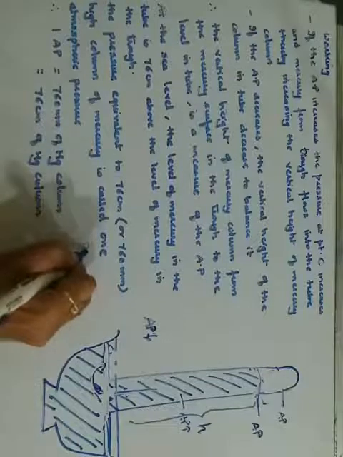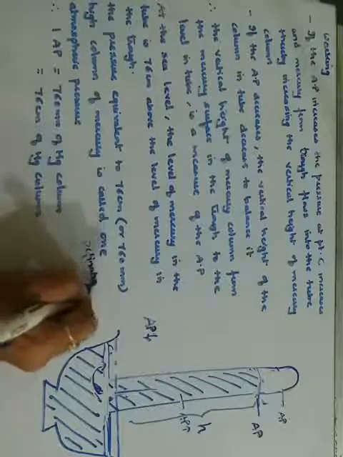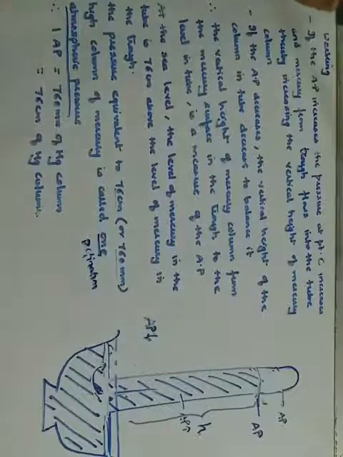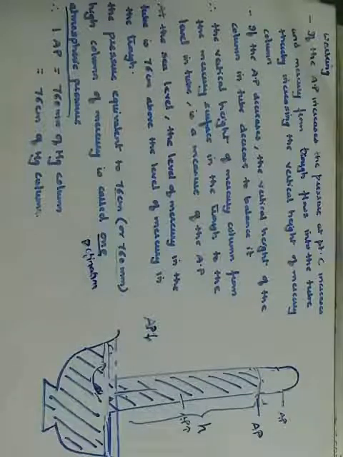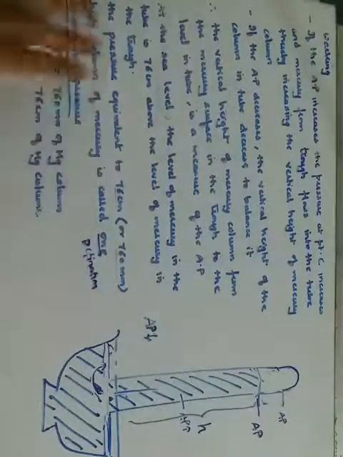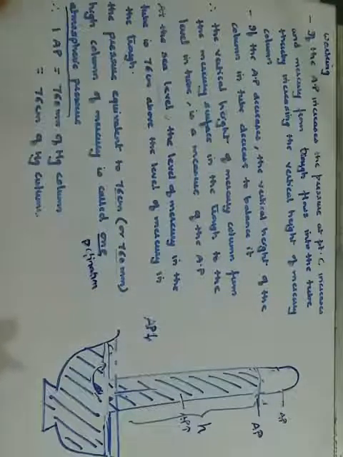You have to remember this definition for 1 atmospheric pressure. What is 1 atmospheric pressure? Getting it? Which is equivalent to 76 centimeters or 760 millimeters of mercury. So we have seen about the working and what are the normal values of the atmospheric pressure at the sea level. Got it? So this is all about your construction, explanation and the working of simple barometer. Now the next topic that we are going for is the factors which affect the barometric height.